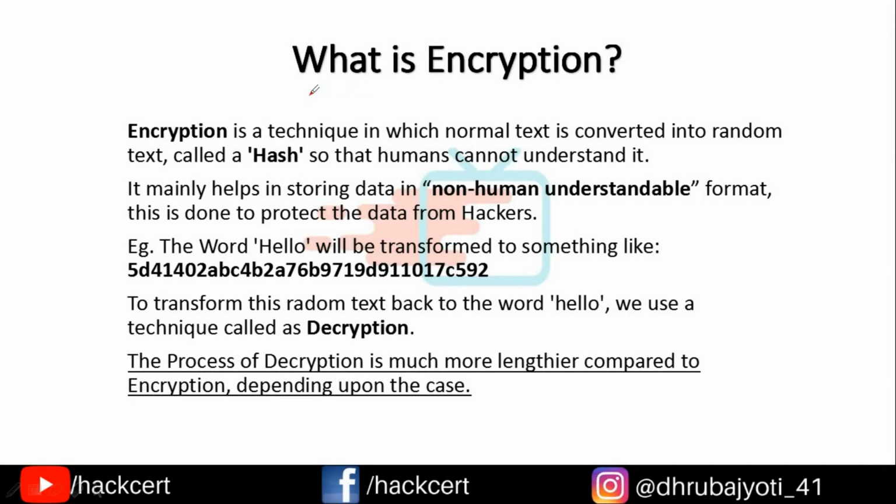So let's start off the discussion with what is encryption. Encryption is a technique in which a normal text is basically converted into random text called a hash, which we will be discussing a little bit later on, so that humans cannot understand it. Now, why such a thing? Why do we need to transform something from normal to something that humans cannot understand? It's mainly because we need to store important data in such a format that humans cannot understand. One of the main applications of such a procedure is to store passwords.